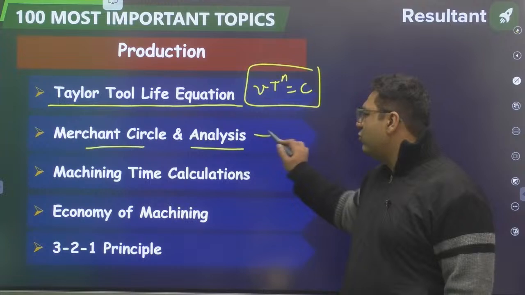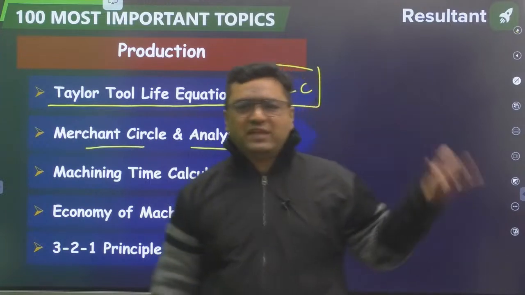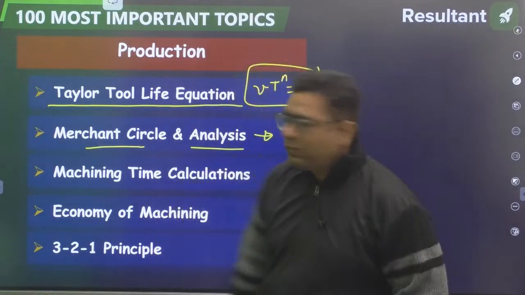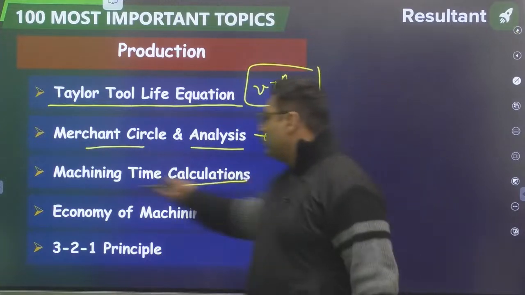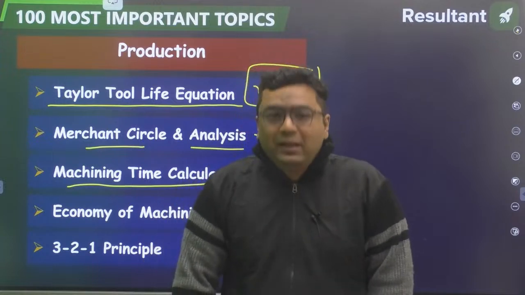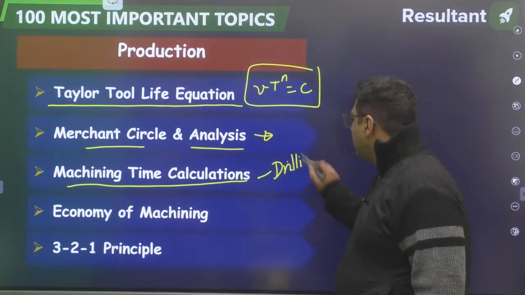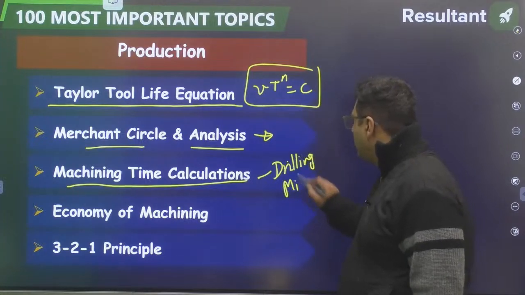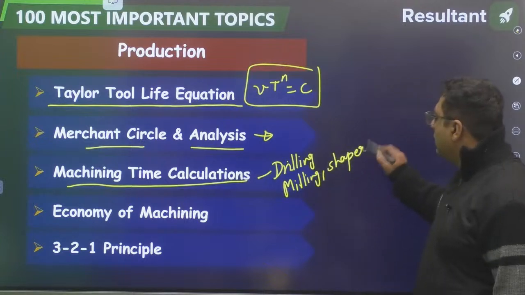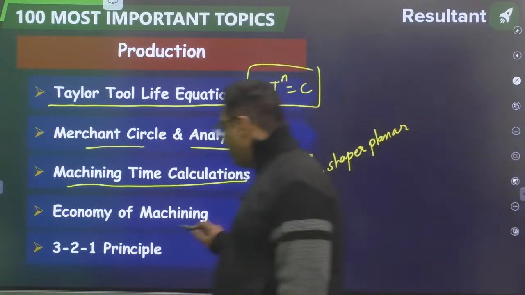Here also some formulas are there. First of all the formulas in terms of FC and FT. You also have the formula for specific power, energy. That is important. Then my dear, machining time calculation. You calculate for shaper, planer. You calculate it for milling, drilling. Drilling, milling, shaper, planer are important.